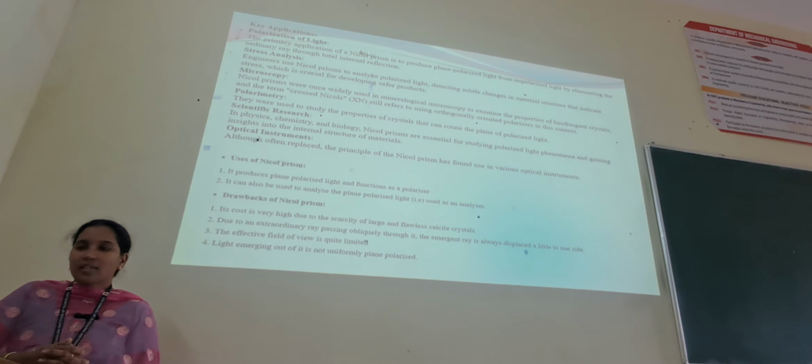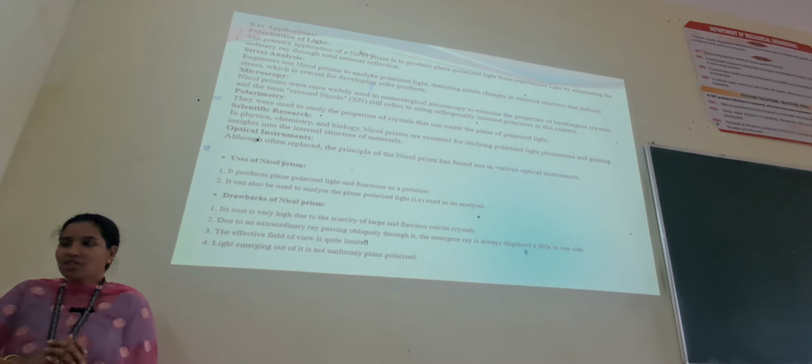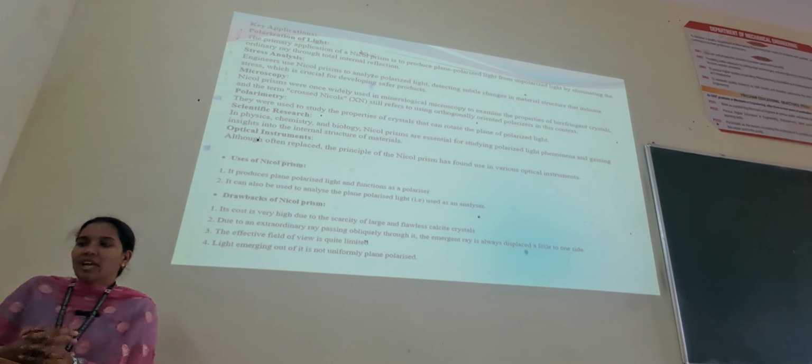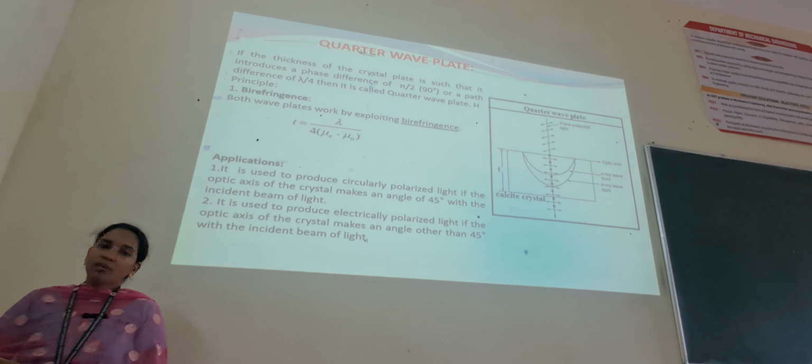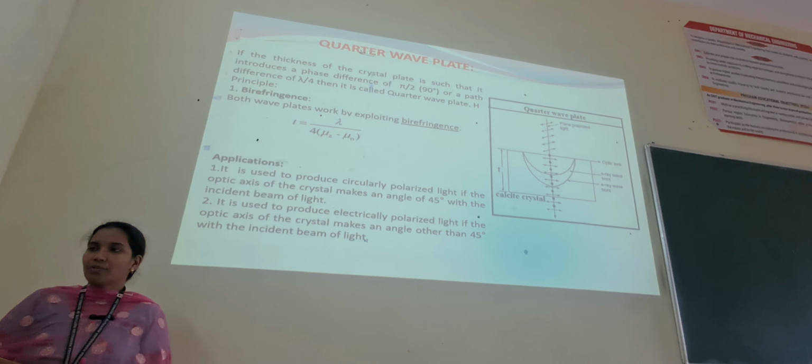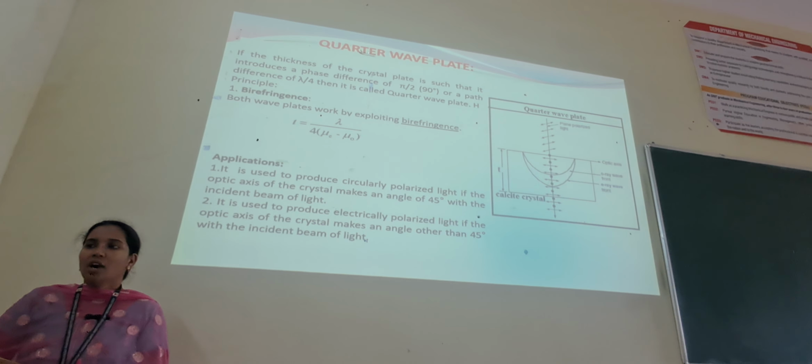Second one is that the extraordinary ray passes obliquely through it. The emergent ray is always displaced a little to one side. The effective field of view is quite limited. Light emerging out of it is not uniformly plane polarized. Now we are going to look at the quarter wave plate and half wave plate. There are two types of plates, quarter wave plate and half wave plate. Now look at the quarter wave plate.